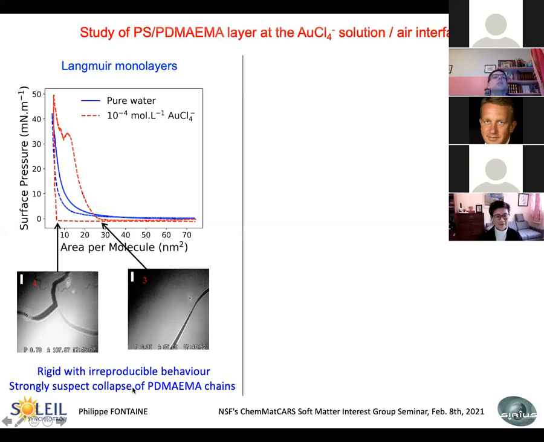This is due to the fact that, by Brewster angle microscopy, you see that you are forming iceberg-type monolayers, which are very, very rigid. So the pressure you are measuring is not really a physical pressure. And we suspect a collapse of the PDMA chains on the surface.